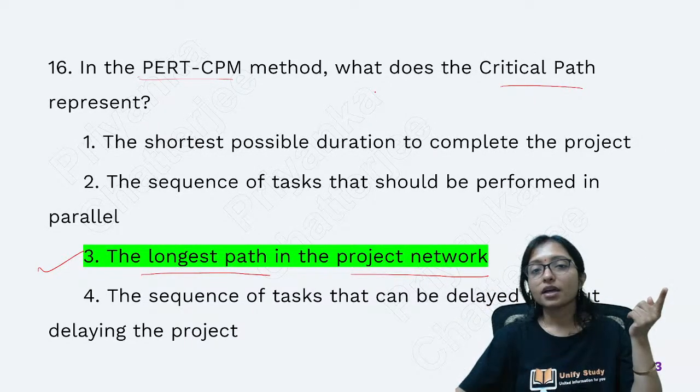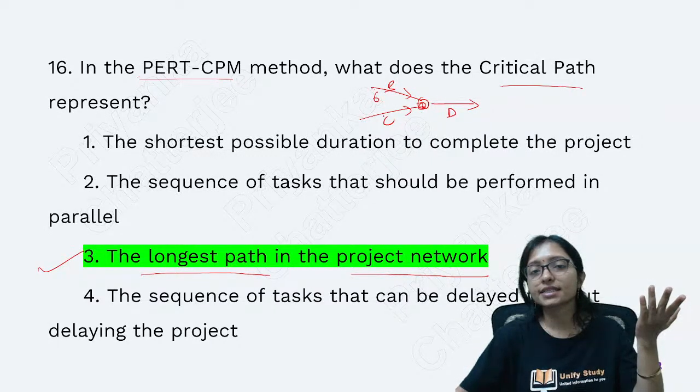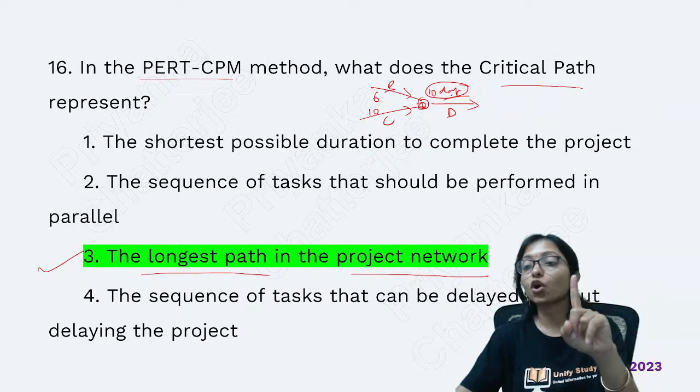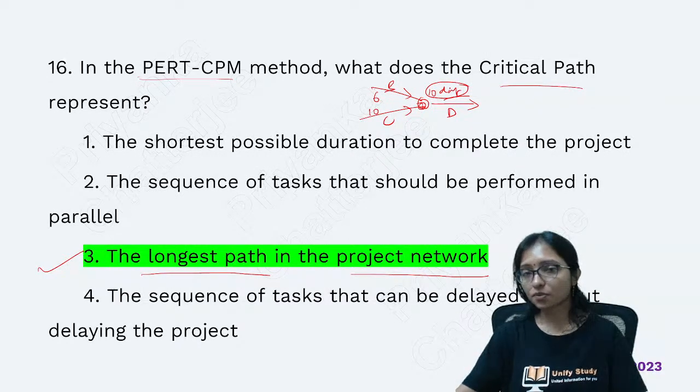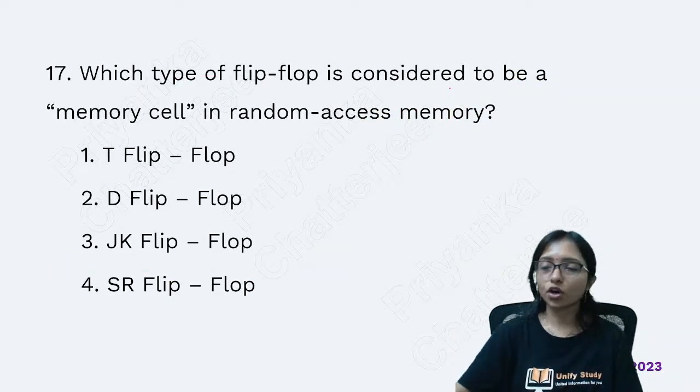Always remember, if this node is starting, when these two nodes, B and C, end, then only D can start. If B completes the work in 6 days and C completes the work in 10 days, then D can start after 10 days only. This means we are focusing on the longest path, not the shortest path. This is the concept of path and CPM. It is a very important concept.